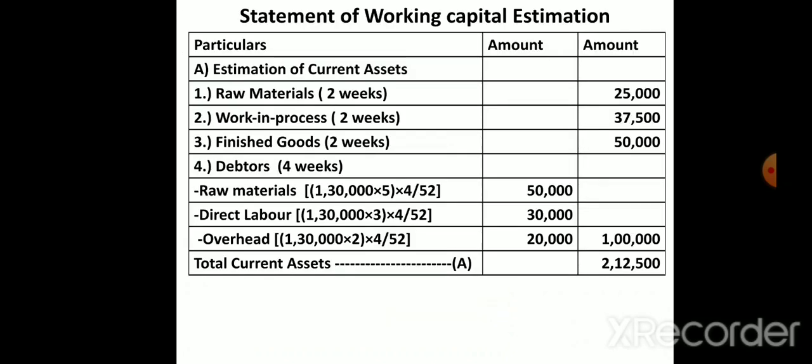So it's a nil. So till debtors will calculate, and total, if you add all the outer column: raw materials 25,000, work in progress is 37,500, finished goods is 50,000, debtors is 1 lakh. So your total current assets is 2 lakh 12,500. So your total gross working capital is 2 lakh 12,500.